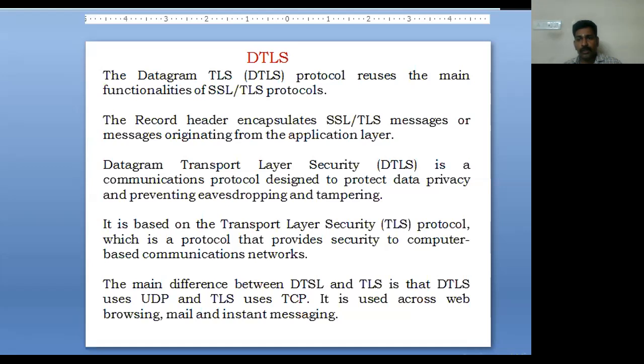So these are the protocols in the IoT transport layer. The main protocols are TCP and UDP. Based on those, we have multipath TCP. For audio and video streaming, we have SCTP and DCCP. And for security, we have TLS and DTLS.